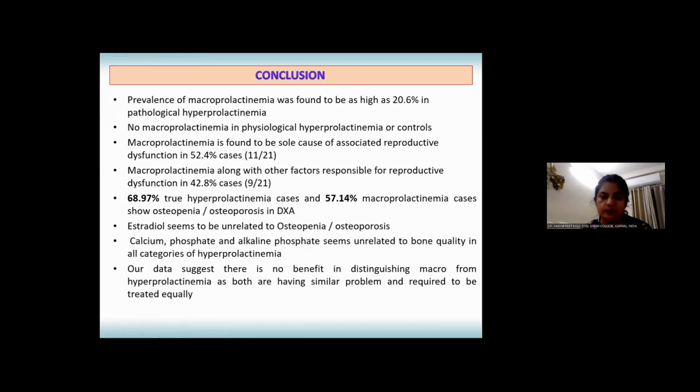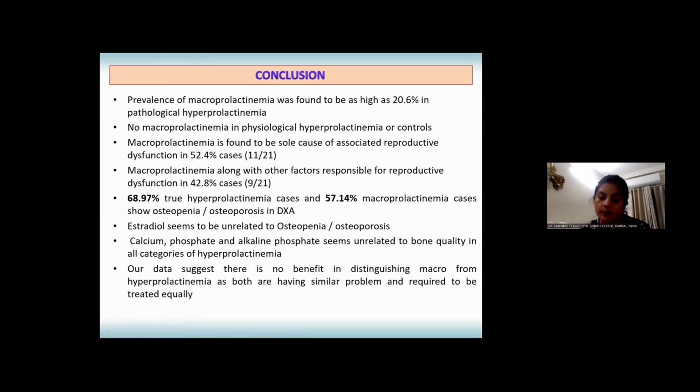Macroprolactinemia, as the next point says, along with other factors, is responsible for reproductive dysfunction in 42.8% of cases. 68.9% of true hyperprolactinemia cases and 57% of macroprolactinemia cases show osteopenia and/or osteoporosis in the DEXA scan. That means, again, the difference is not significant. Both hyper and macro cases show weak bones in the DEXA scan.